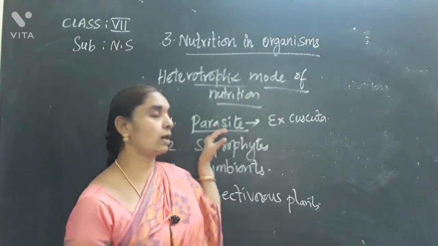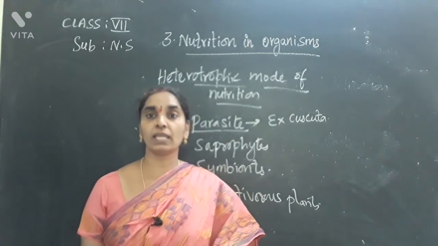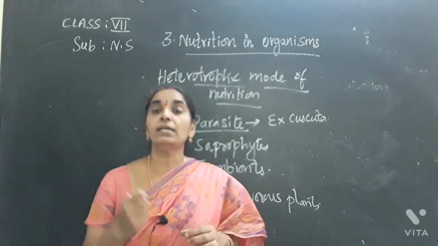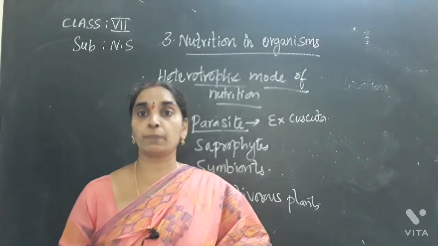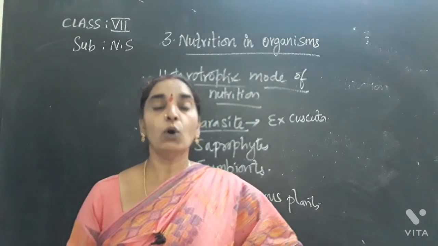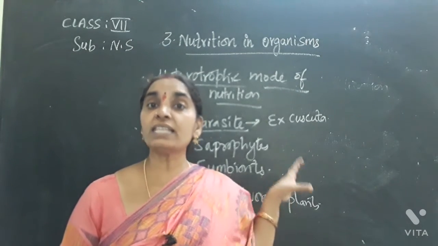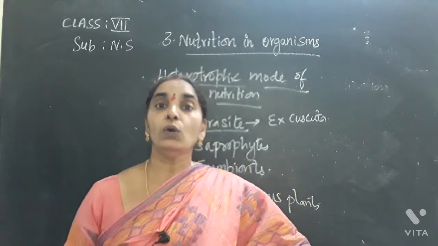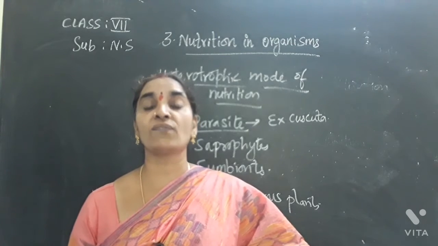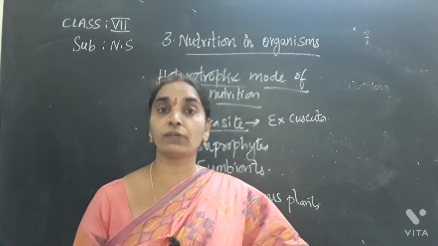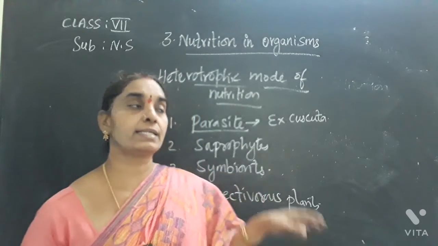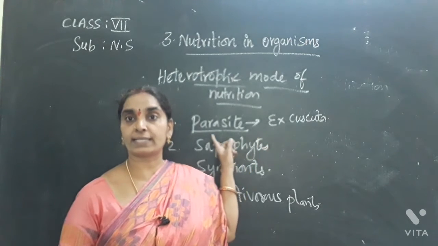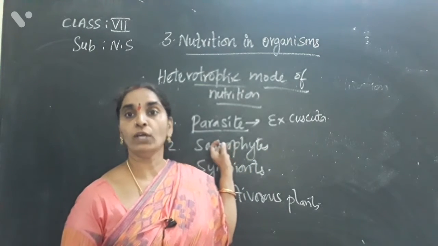Okay, so this is how the parasitic plant gets its food from the host plant. That is, they have roots which penetrate into the deeper layers of the tissues of the host plant and take the food from the host plant. These roots of the parasitic plant are called haustoria. So these are called parasites. Orobanche also is a very good example for the parasitic mode of nutrition.